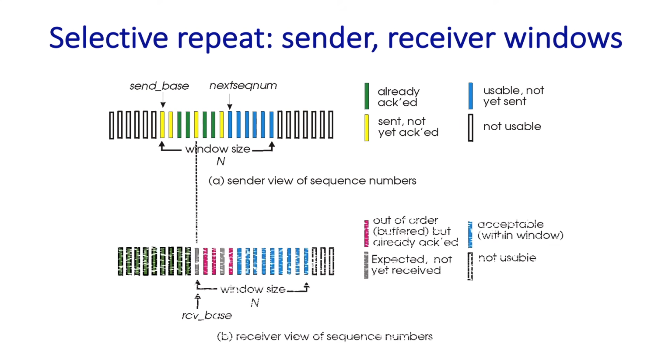On the receiving side, again, we have a window of size n. To the left of that window, we have sequence numbers corresponding to packets that have already been received and acknowledged. The receiver window will begin with the sequence number of a packet that's expected but not yet received, and there may be packets that are received, shown in red here, that have already been acknowledged, but they haven't been delivered because there's earlier data that has not yet been received.